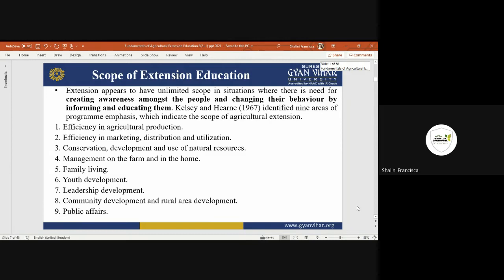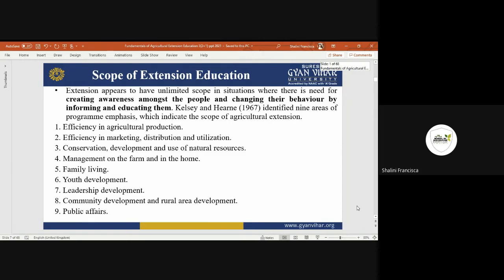Then leadership development: if we have something new, automatically people will try to understand us, and they will tell us they also want to understand this. And that is where the power of leadership comes out, that you are going to take initiative to educate them.